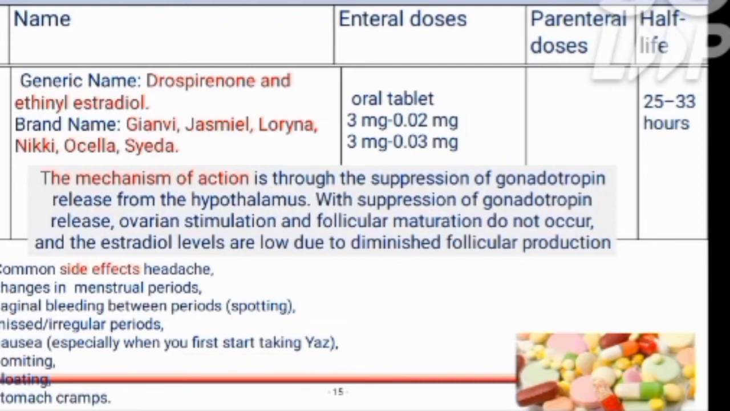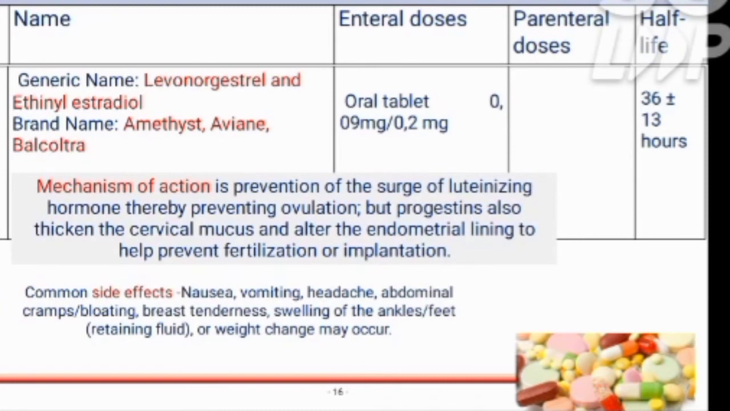Common side effects includes headaches, changes in the menstrual period, vaginal bleeding between periods, spotting, nausea, especially when you first take it, vomiting, bloating, and stomach cramps. The normal half-life of this drug is 25 to 33 hours, and the oral tablets has the variants contains 3 milligram 0.02.